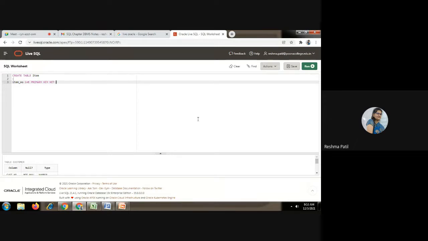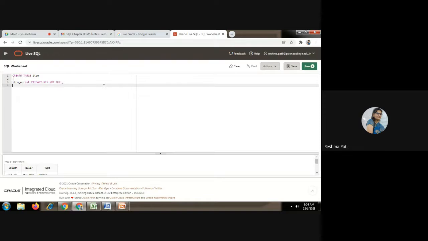In the question, they will give which constraint you have to apply. They will tell you to use the not null constraint for this attribute. Normally you can use it, but you have to check the questions also. Accordingly, whatever they have given in that question, you have to show in the query.